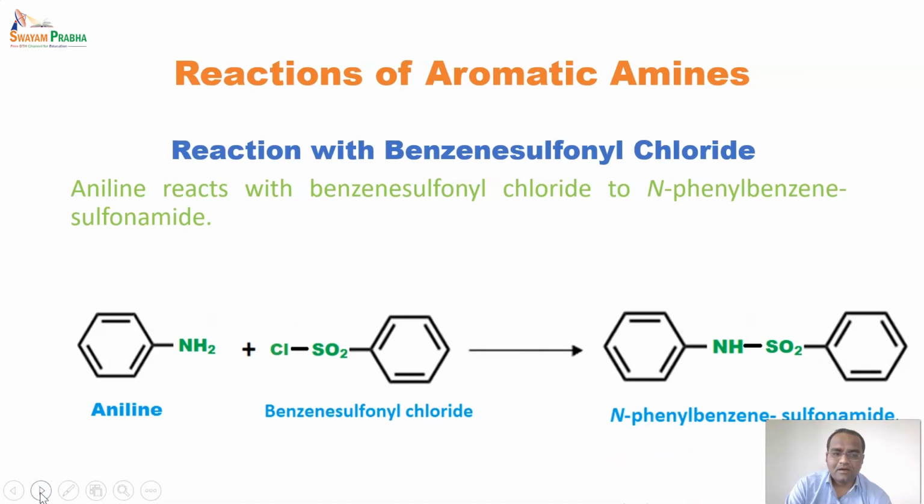So N-phenyl, this one is N-phenyl, and this sulfonamide bridge in between. So this sulfonamide is a type of pharmacological compound, it has antibacterial properties.